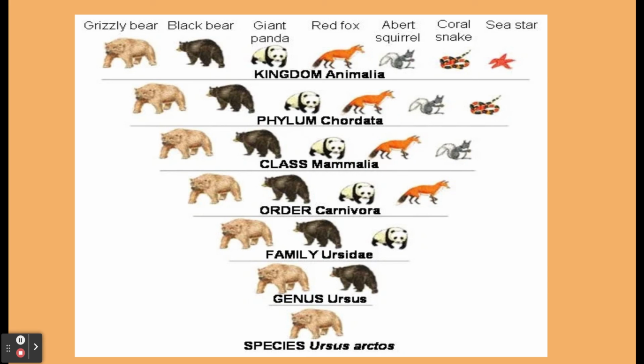Then we get into carnivores, so the squirrel is eliminated because it's an herbivore. Then you get into the family Ursidae, which has to do with bears and their physical structures, bone structures, and anatomy. Then you get into the genus Ursus, and finally into Ursus arctos. So when we're looking at these things, the physical characteristics are what's separating them.